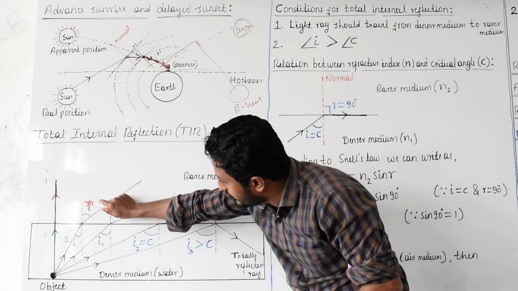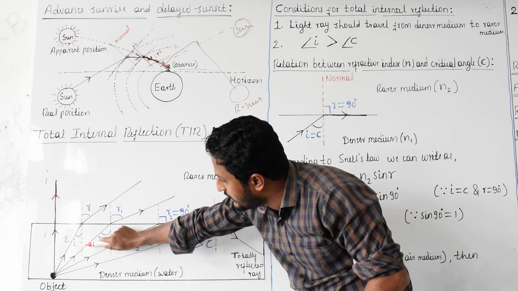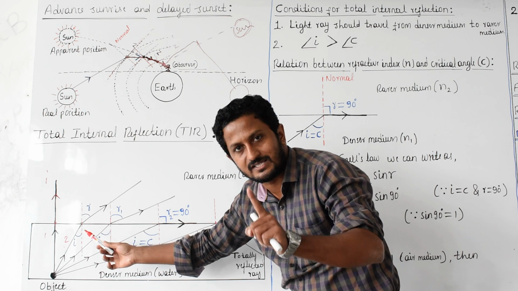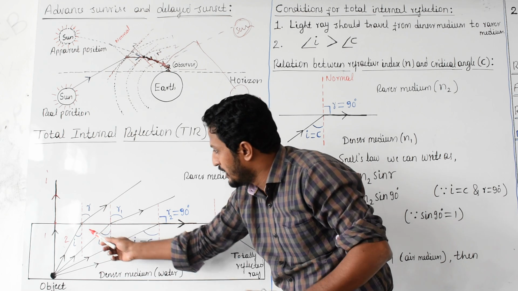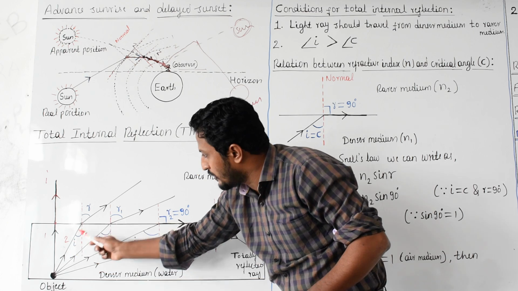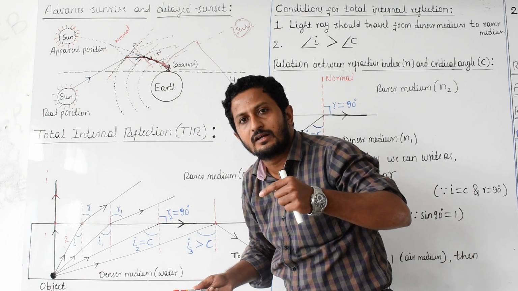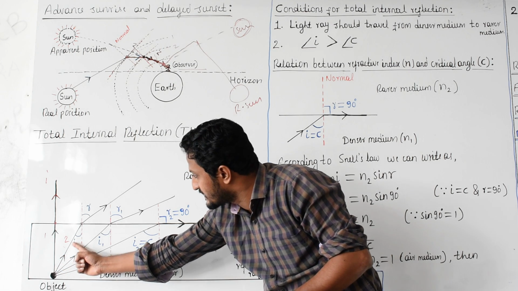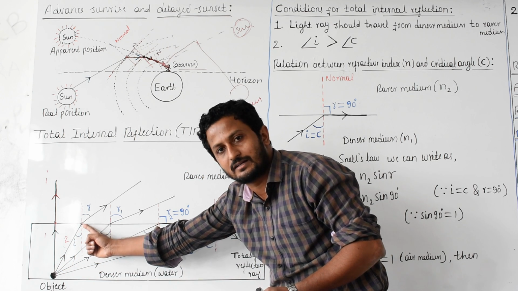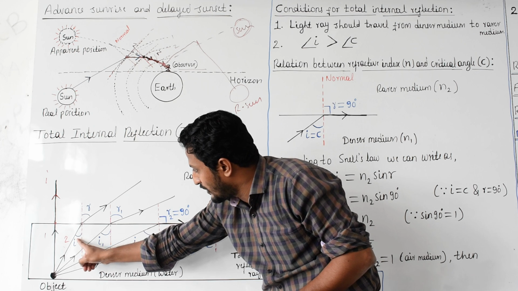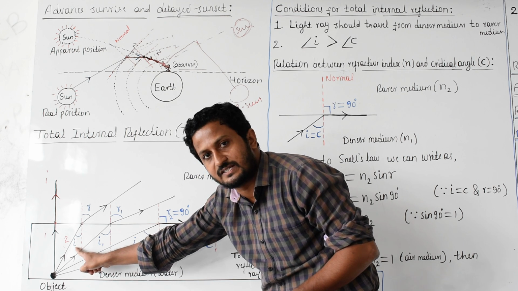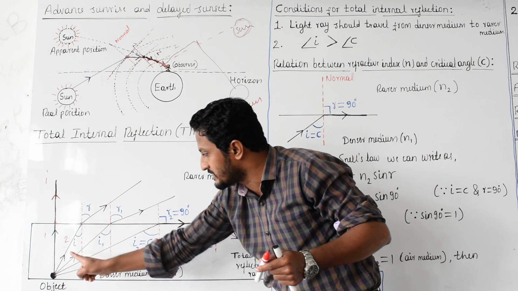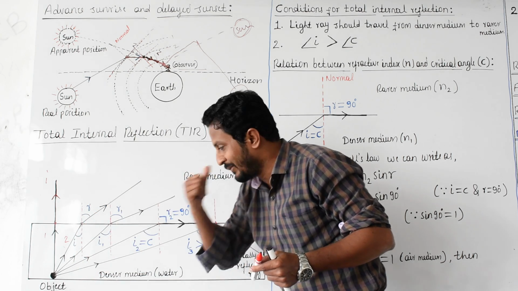We draw this dotted red line indicating the normal at the point of incidence. Now how did it become incident? It became obliquely incident. Oblique incidence. This we call the angle of incidence in that denser medium. I is the angle of incidence in the denser medium.